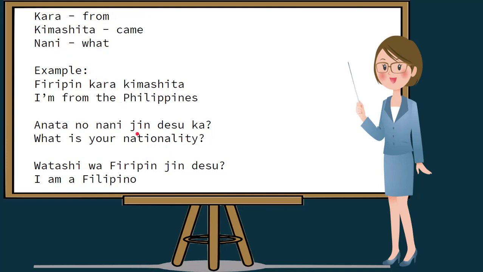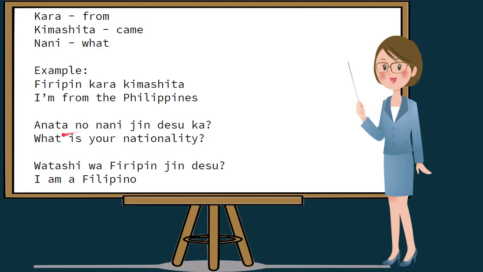Jin indicates nationality. And of course, desu ka is a question particle. So if we try to translate this, what is nani, your is anata no, and nationality is jin.